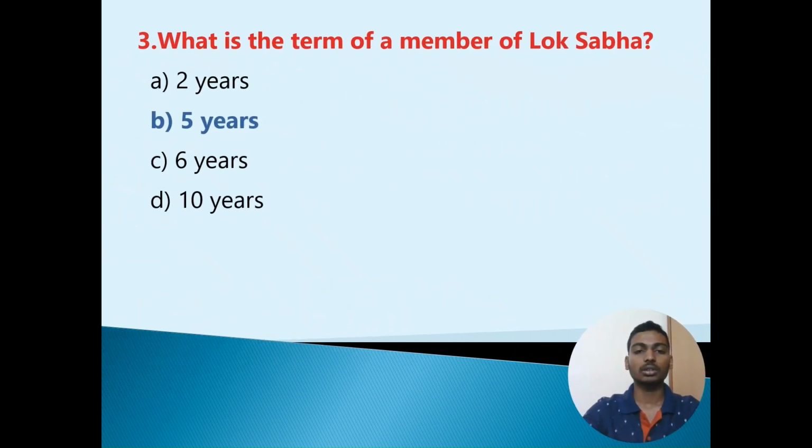Third question: What is the term of a member of Lok Sabha? Option A, 2 years. Option B, 5 years. Option C, 6 years. Option D, 10 years. The correct option is Option B, 5 years.